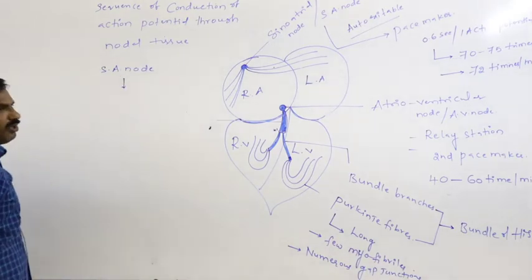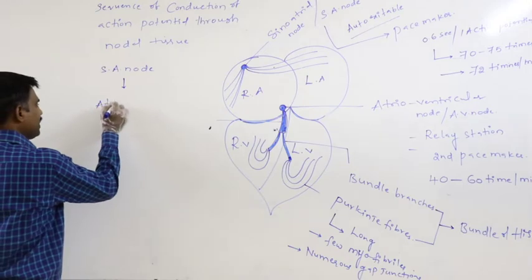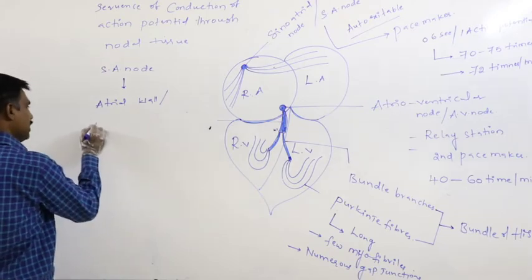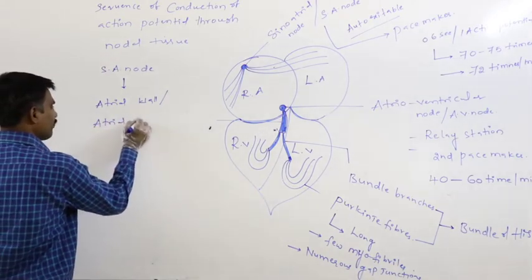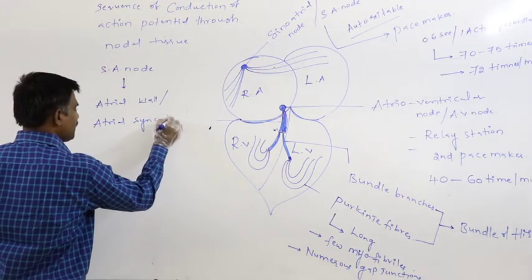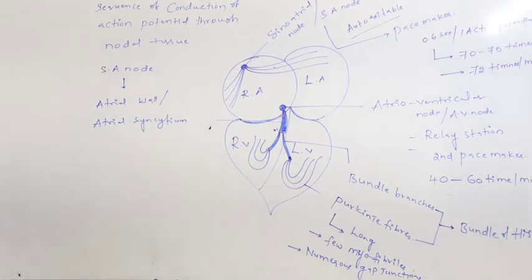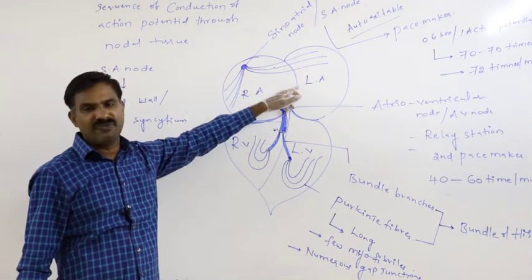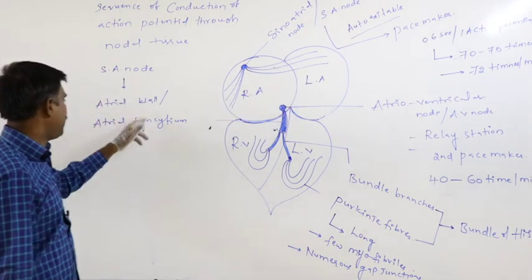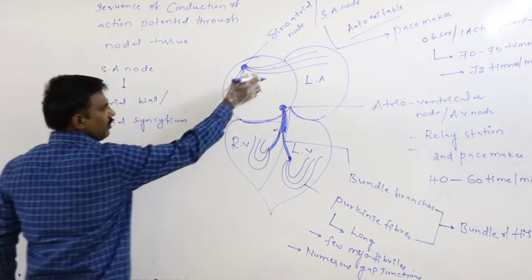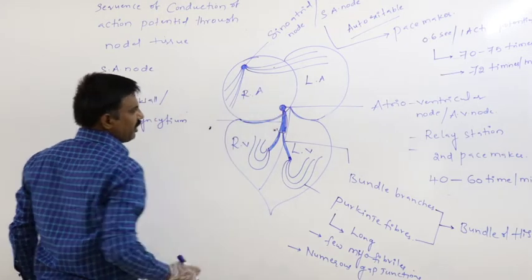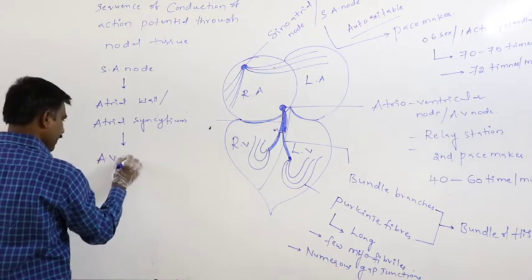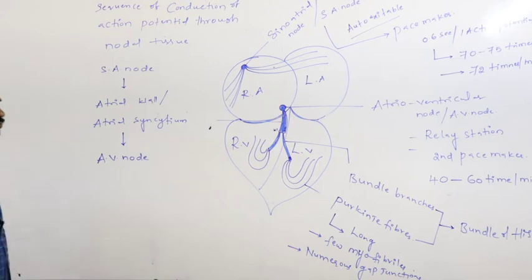Means from the SA node, it reaches the atrial walls, that is said to be the atrial syncytium. Means from the SA node, action potential is conducted onto both sides of the walls of atria, that is the atrial wall or the atrial syncytium. From that, information is conducted to the AV node, that is the atrioventricular node.